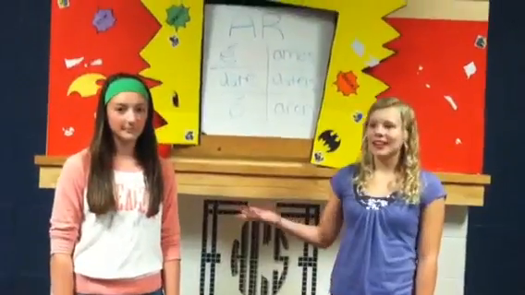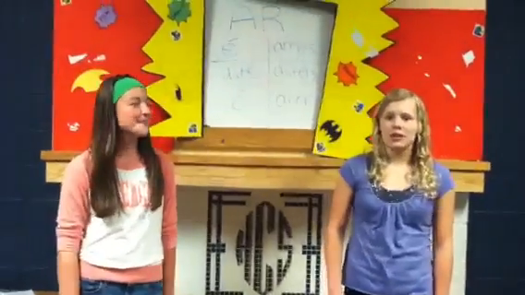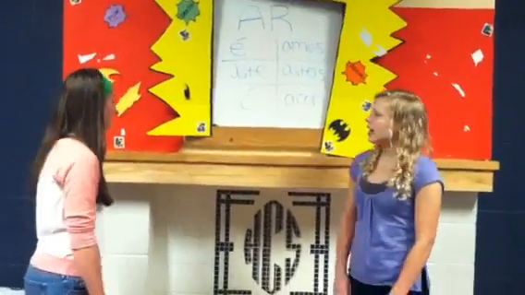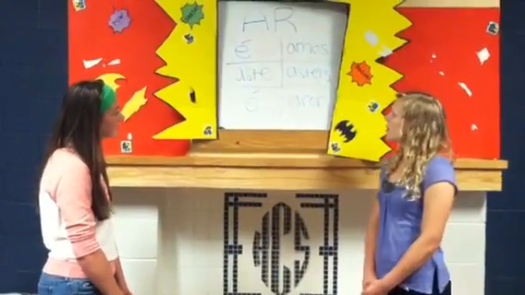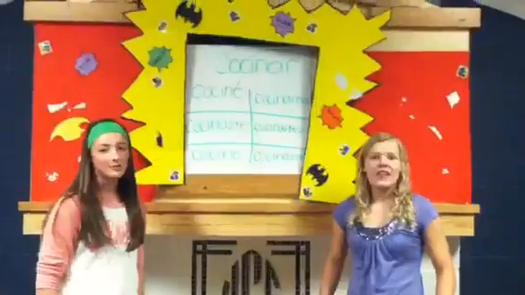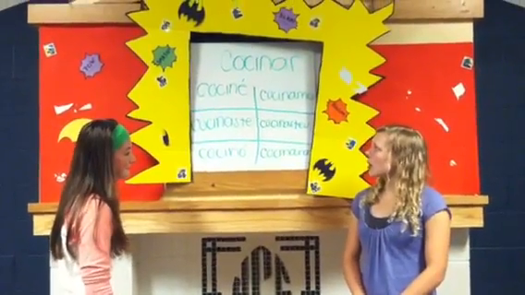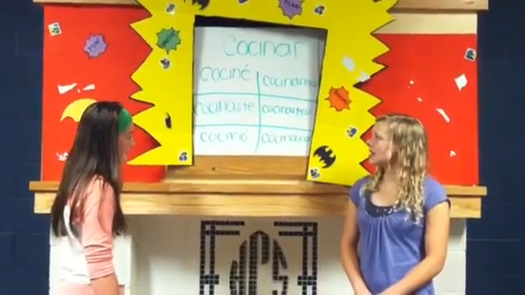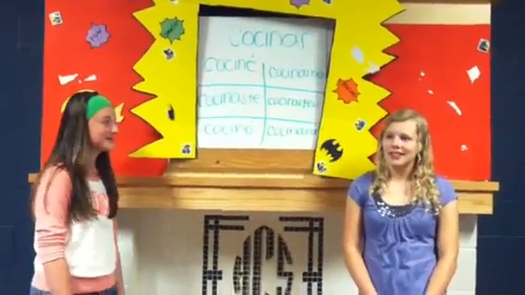Here with Henri, and we're going to teach you how to conjugate regular preterite ER, IR, and AR verbs. First, we'll start with AR. For AR, at the end of the verb, in past tense, you do é, aste, ó, amos, asteis, aron. For example, in cocinar, it's cociné, cocinaste, cocinó, cocinamos, cocinasteis, cocinaron.